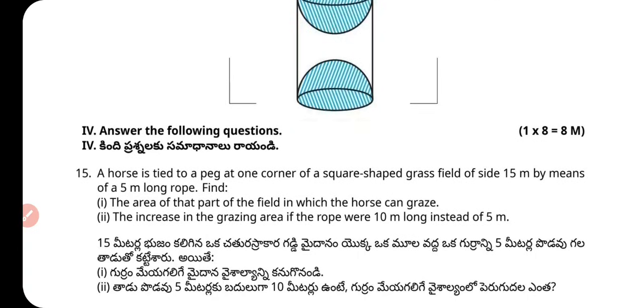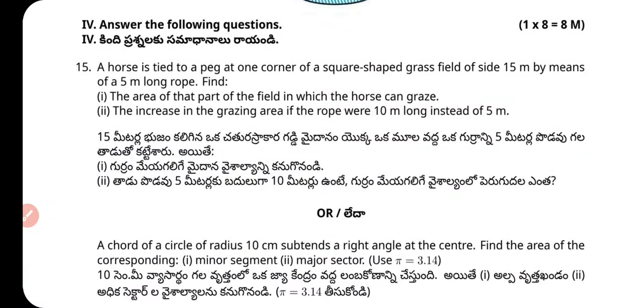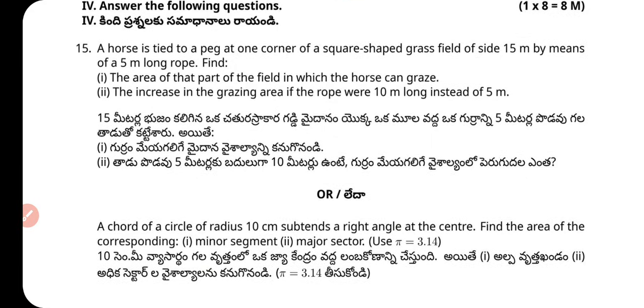Answer the following question. Fourth section, 8 marks of the question. A horse is tied to a peg at one corner of a square shaped grass field of side 15 meter by means of a 5 meter long rope. Find two things: first, the area of that part of the field in which the horse can graze. Second, the increase in the grazing area if the rope were 10 meter long instead of 5 meter.